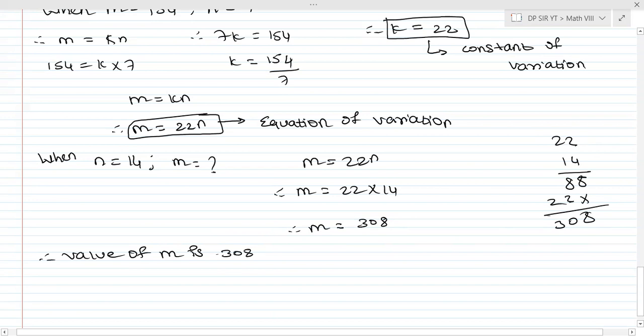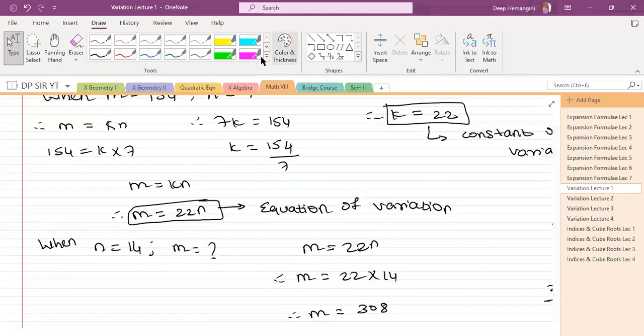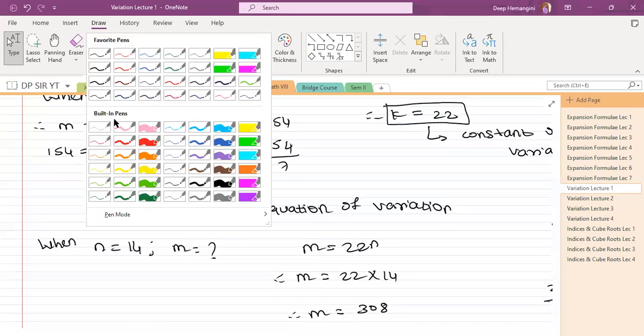But since it's a recording session, I can't keep it like that. Okay. So therefore value of m is 308. I hope you understood. Now there might be many students जिनको अभी भी नहीं समझा रहेगा. So I am not saying it's your fault. No, you need to solve many questions. फिर ही आएगा.